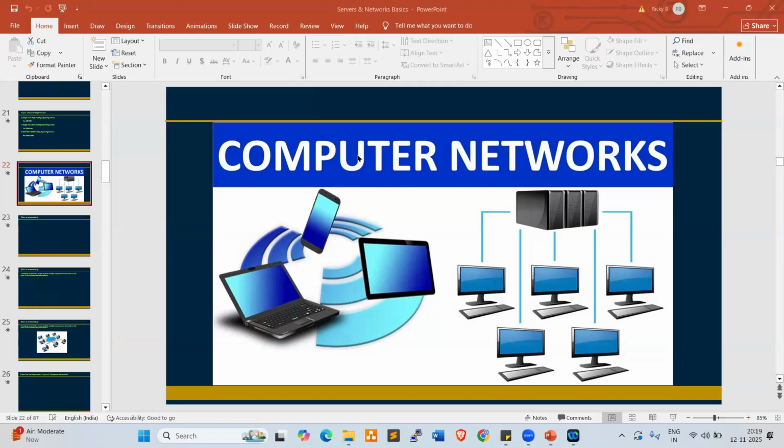Why do we require a group of servers, a group of resources? To share the information, to share the resources, right? In real-time projects, without it we cannot access the resources. So every organization is using networking, and we have different networks.